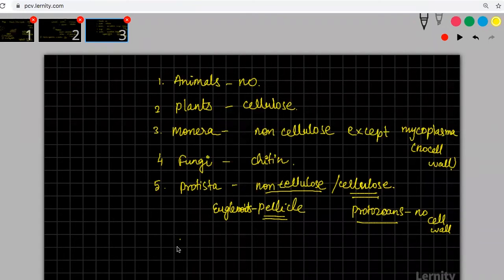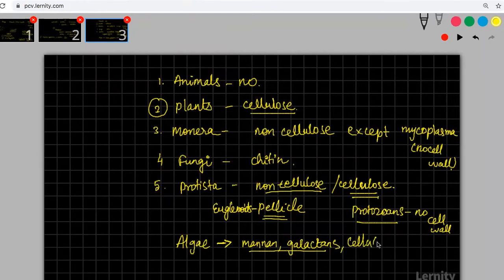Algae is belonging to plant kingdom, but they will contain mannan, galactan. These are the basic thing for algae. So plants majority will also have cellulose, but additionally you will have these things.